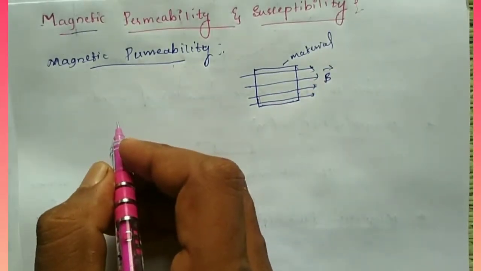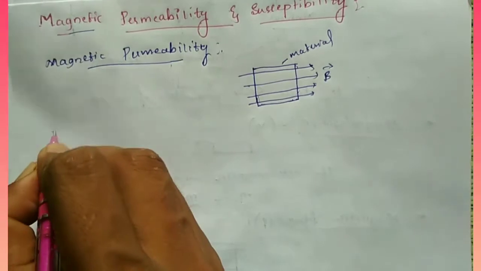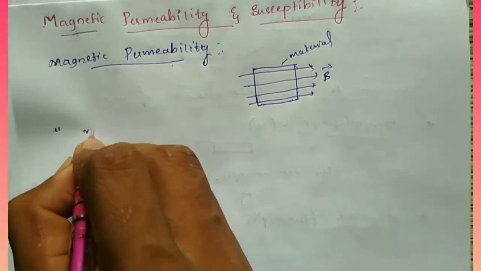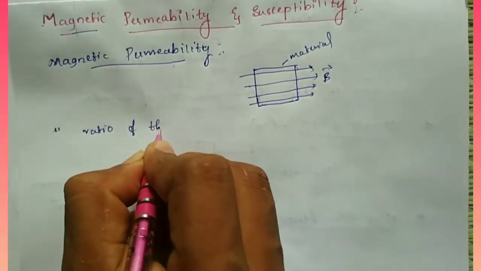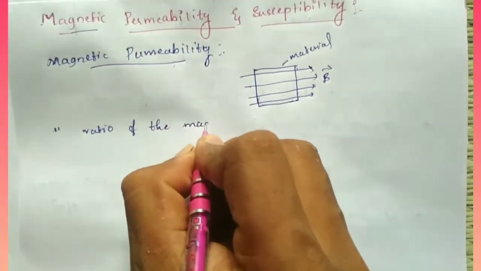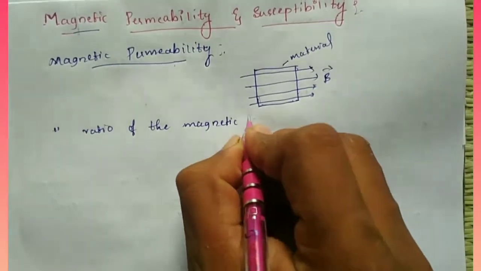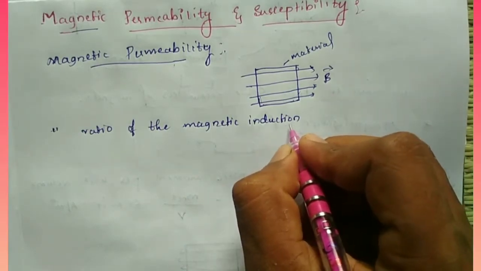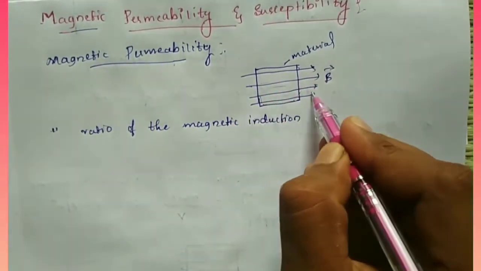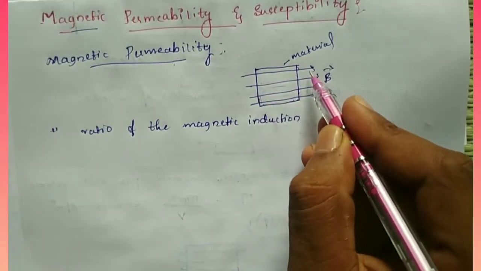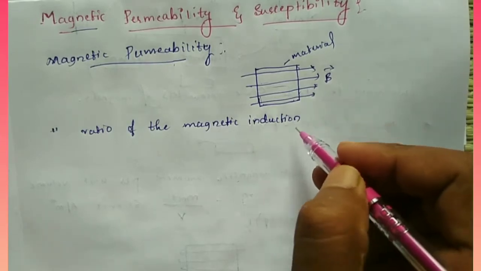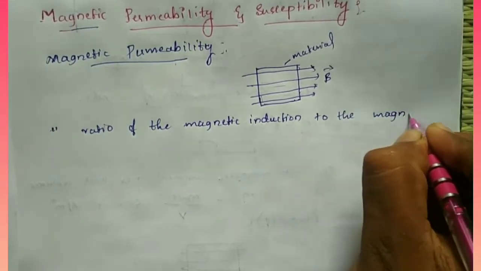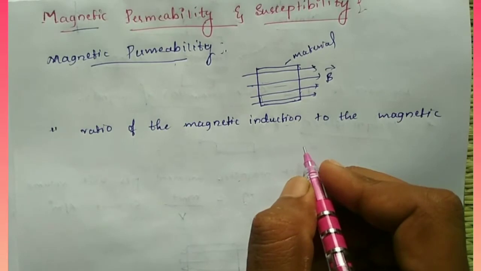Magnetic permeability can also be defined in other words: the magnetic permeability of a substance is the ratio of the magnetic induction, nothing but the magnetic flux density, the number of magnetic field lines per unit area, to the magnetic intensity.